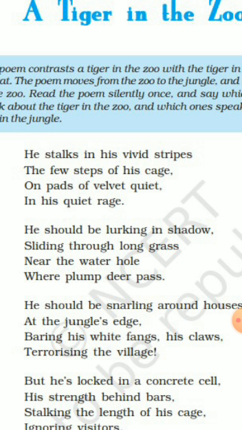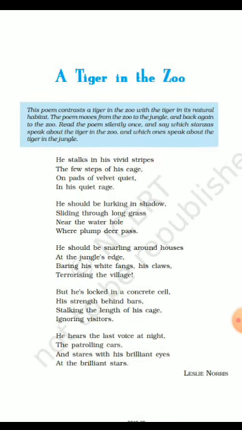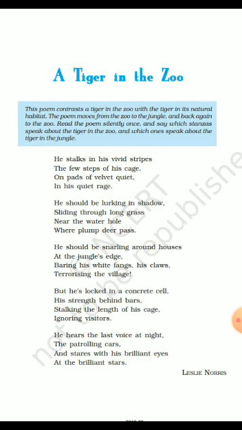Last stanza, fifth stanza, he hears. He hears. In both S sound is there, so alliteration will be here. And in the third and fourth line, eyes at the brilliant stars, here will be enjambment. So students, I hope you understood the whole poem, explanation with poetic device.